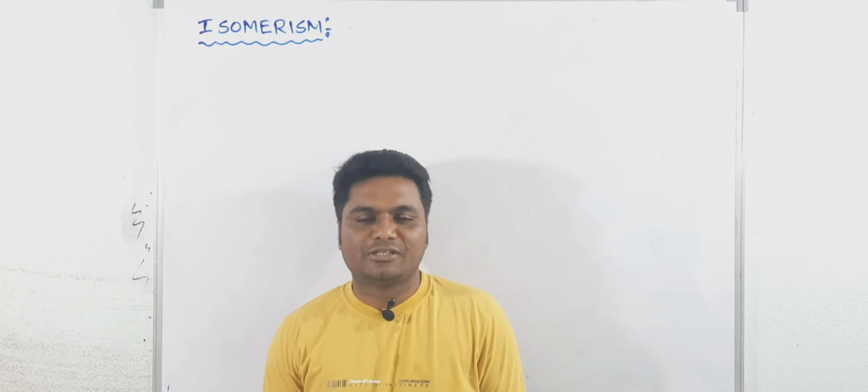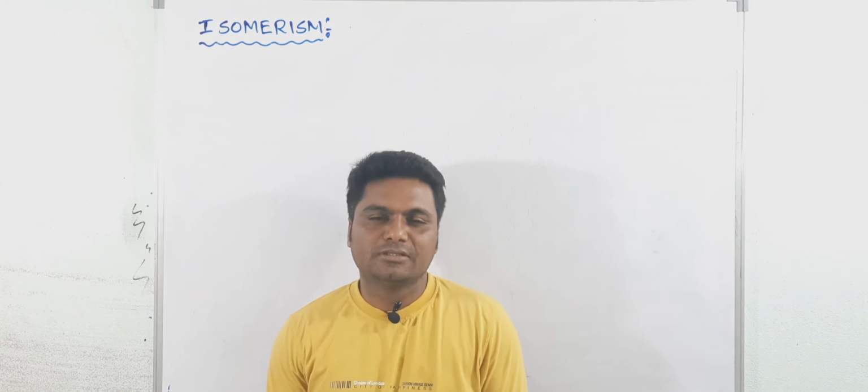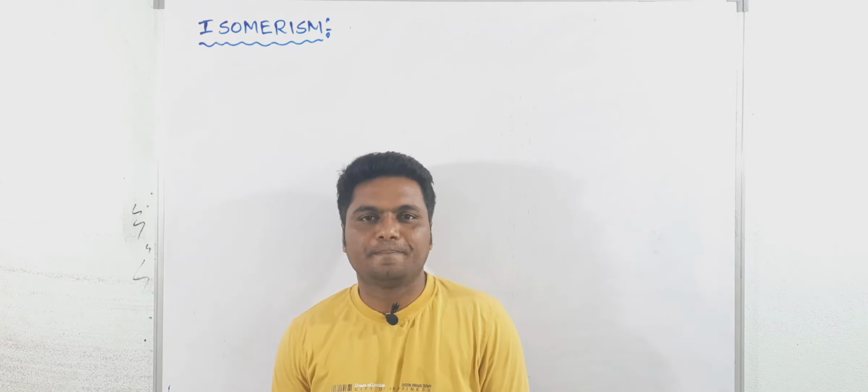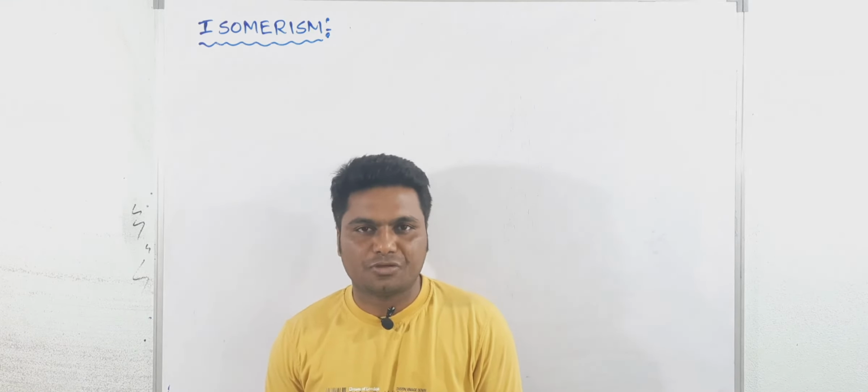Hope all of you understood what isomerism is, what chain isomers are, what positional isomers are, and how to find that isomeric relationship.